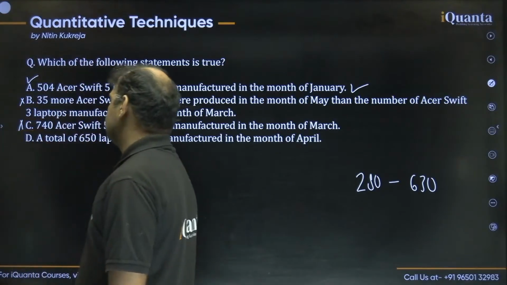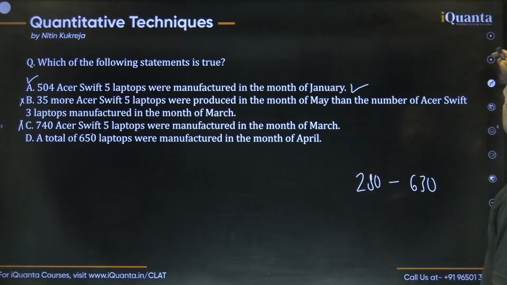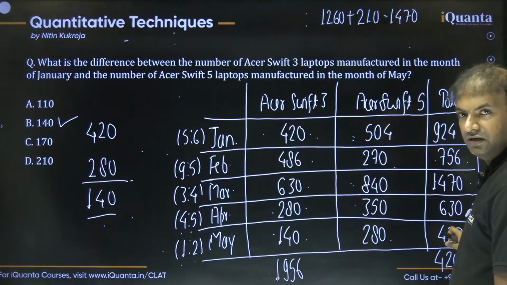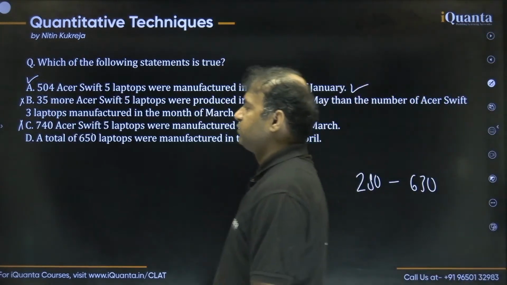Last statement, guys: a total of 650 laptops were manufactured in the month of April. So total laptops in April is saying 650, but for us it is 630. So obviously this is just not correct. And we can say option D is also wrong.